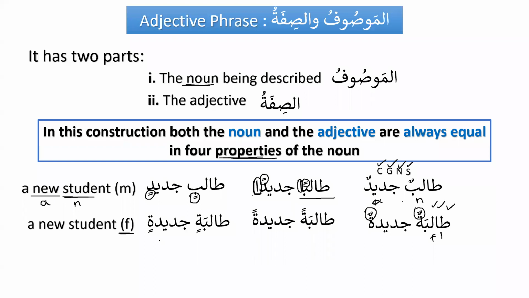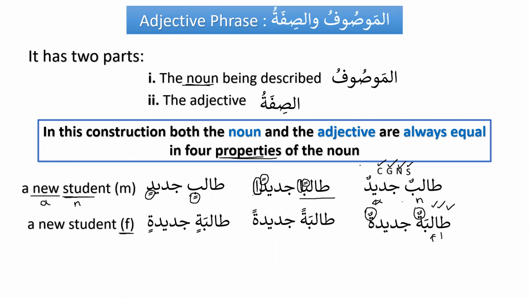Now, is it a complete sentence or an incomplete sentence? When I say talibatun jadidatun, a new student, is the meaning clear? What does that mean, a new student? If you say a new student, now we are waiting, like, what do you want to say? He is a new student, or she is a new student, or the new student is intelligent, or the new student is hardworking? We have to give some information, right?